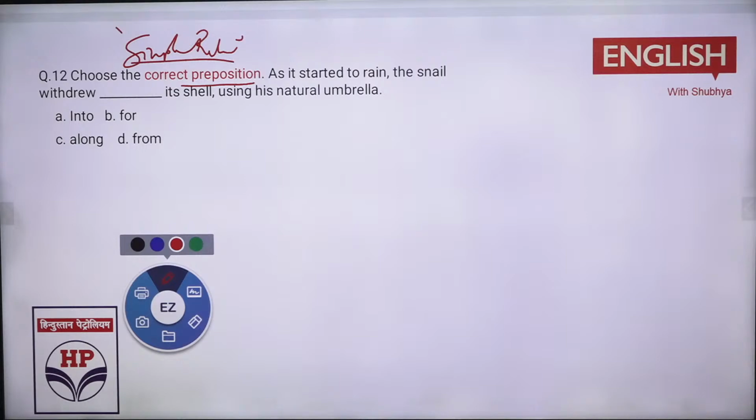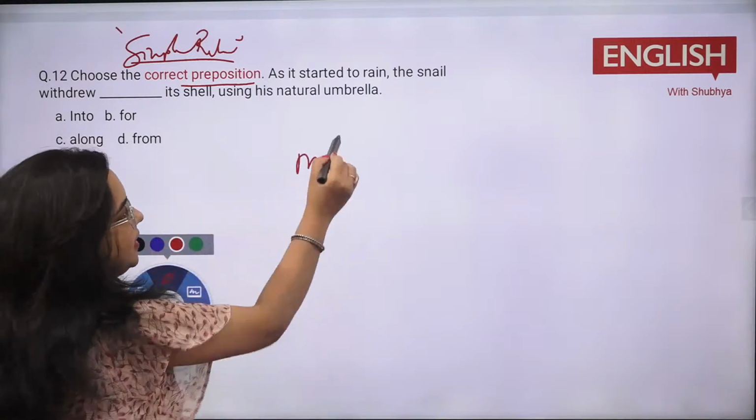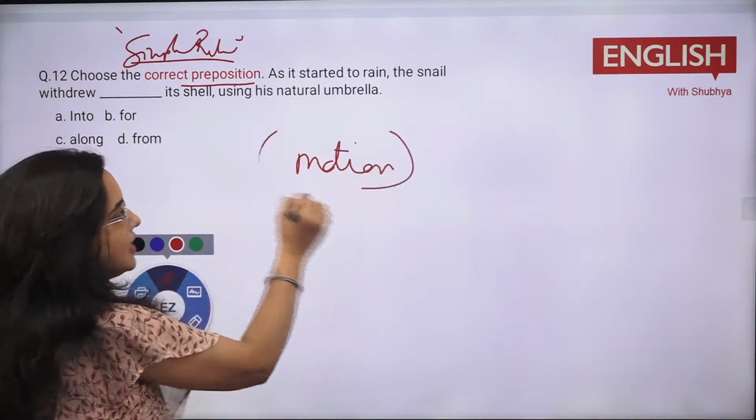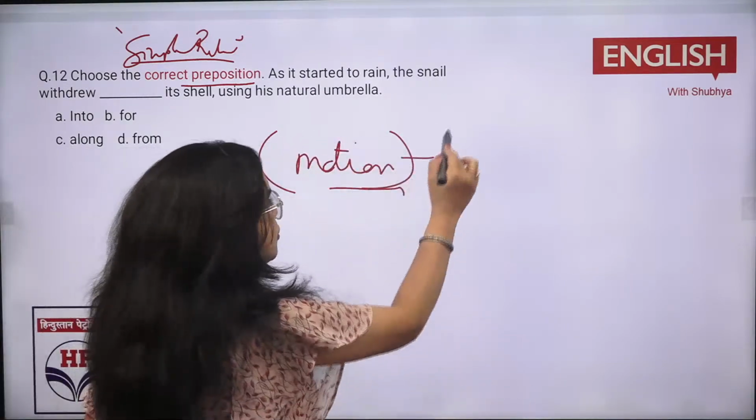What would be there? A option. देखो, I tell you one thing. If you are saying some kind of a motion is there, है ना? जब भी कुछ motion वाला आ जाएगा, we will be using into in that. Okay? So that is for into.